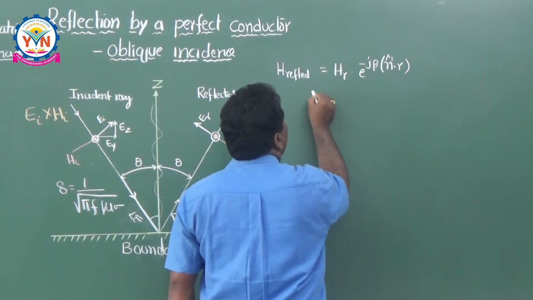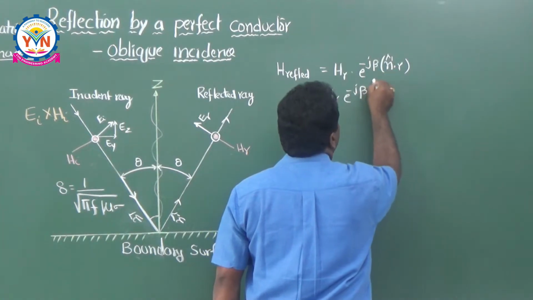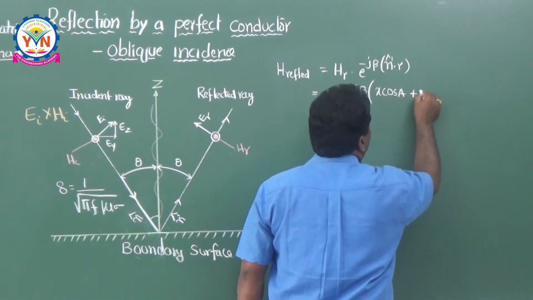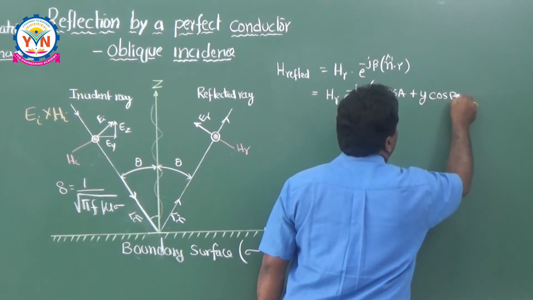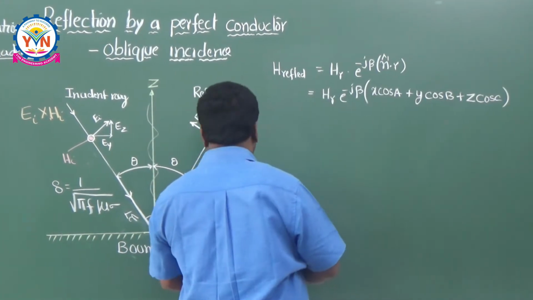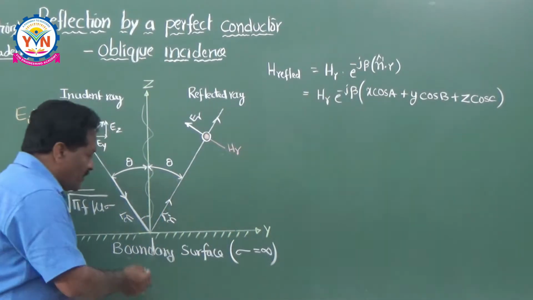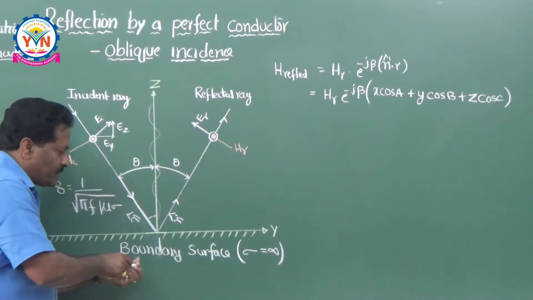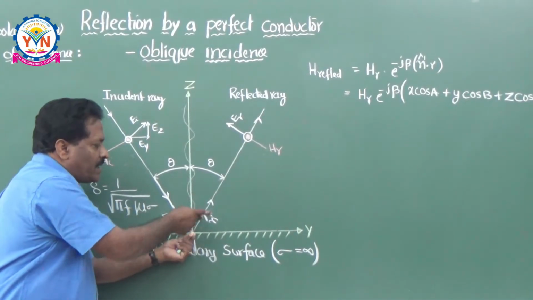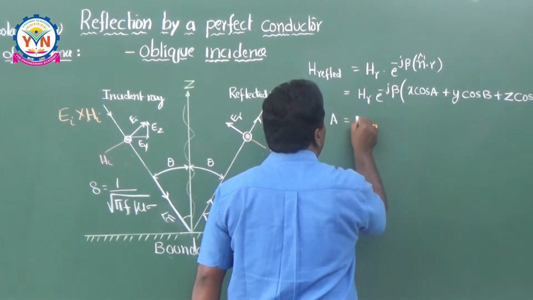So if you take H_R into e to the power of minus j beta into n dot r, it means x cos A plus y cos B plus z cos C. Here A, B, C are the angles with respect to the x-axis, y-axis and z-axis. So what is the angle with respect to the x-axis? The x-axis is in this direction. So between this x-axis and the reflected ray there is 90 degrees. So A is equal to pi by 2.